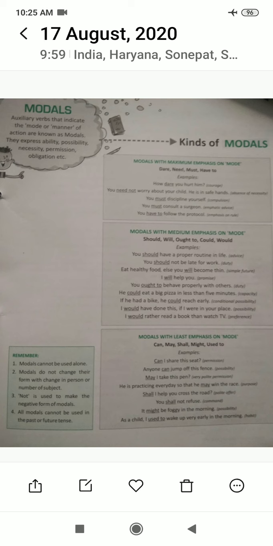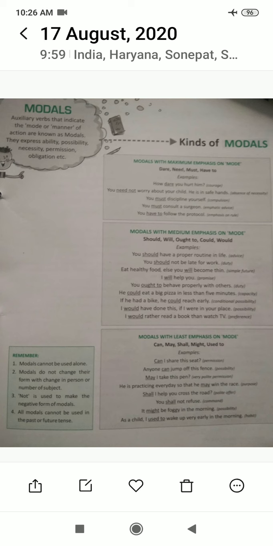Today, for your English grammar topic, we are going to start with the topic modals. Half of the auxiliary verbs we discussed in the last class, and I have already sent you one of the audio clips also for the explanation. And half of the remaining modal auxiliary verbs we'll talk about today.